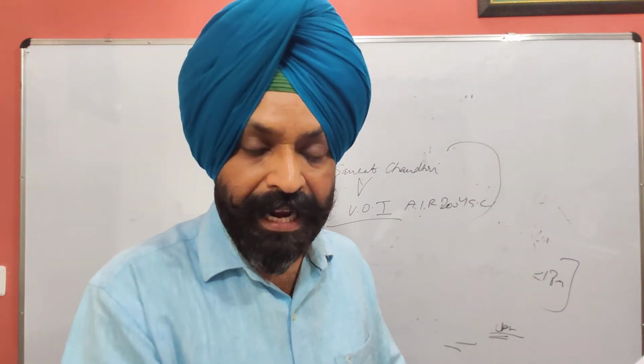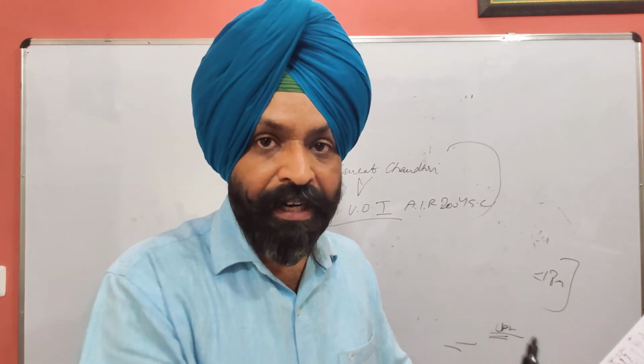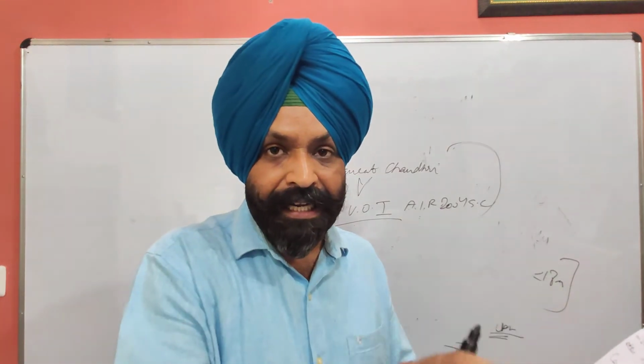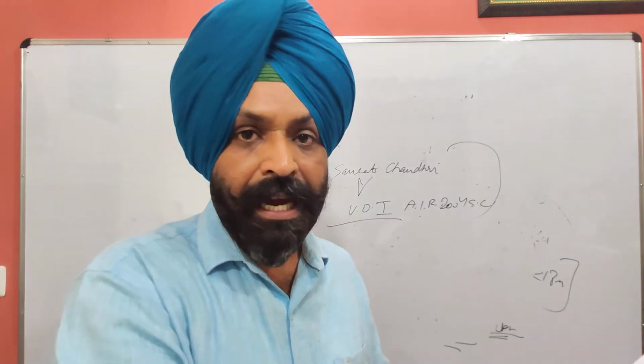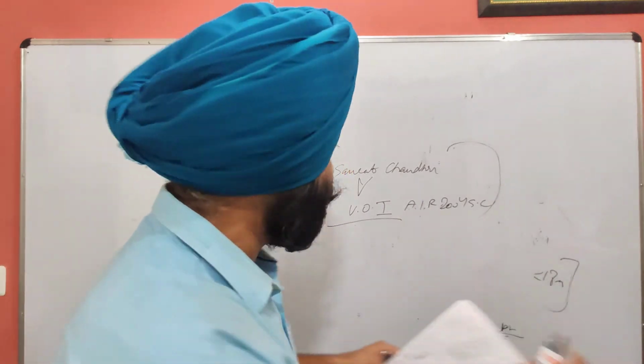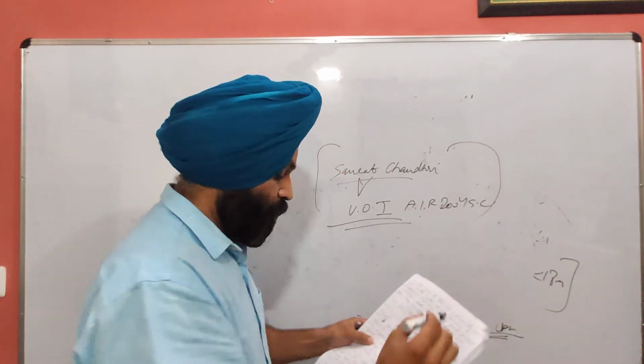A person can have a different place of birth, but he can have a different domicile. Domicile is the place where he is having a house and he is living there. He is having a residence. But he may not be having a residence at his place of birth. So this was held in Saurabh Chaudhary versus Union of India.